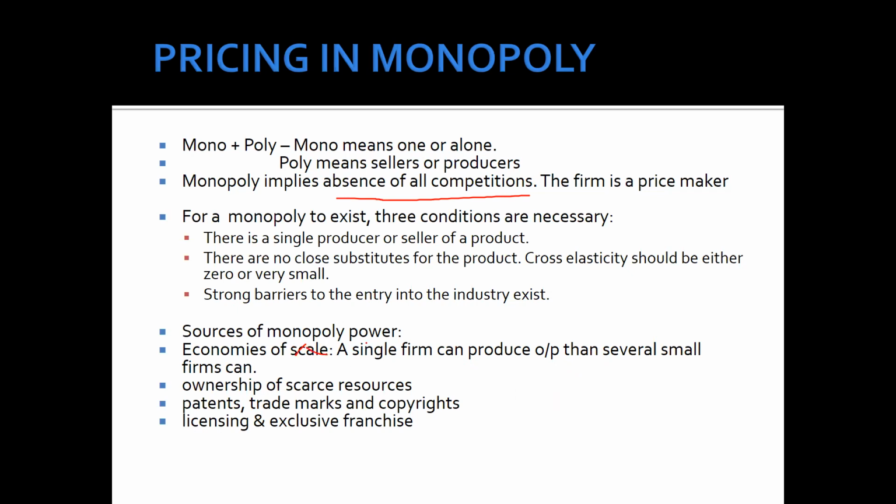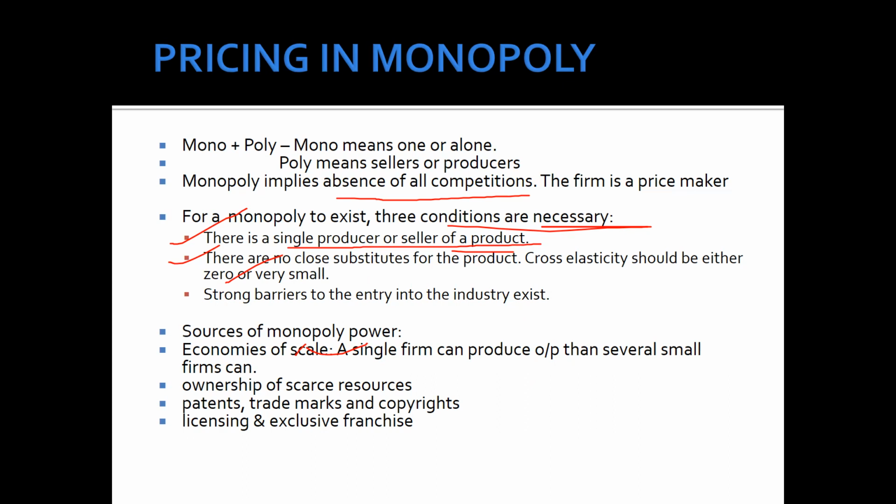For a monopoly to exist, three conditions are necessary. One, there is a single producer or seller of a product. Number two, there is no close substitute for the product. Cross elasticity should be zero or very small. For example, Indian Railway is a monopoly market, and there is no close competitor here.